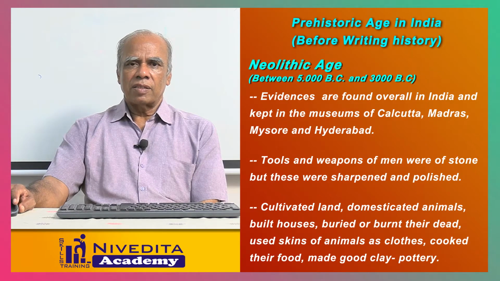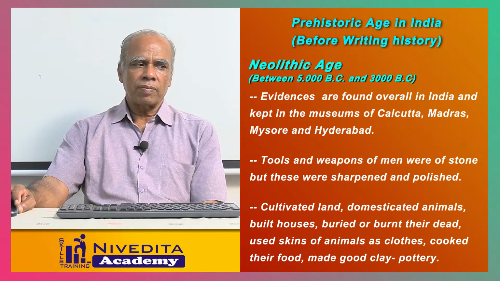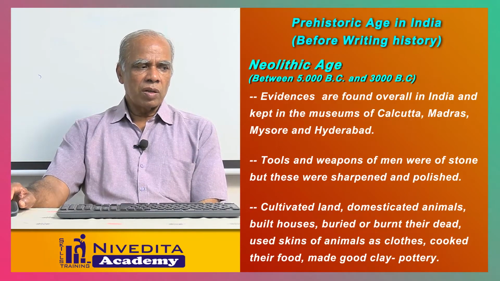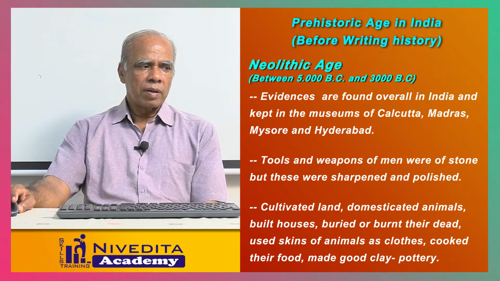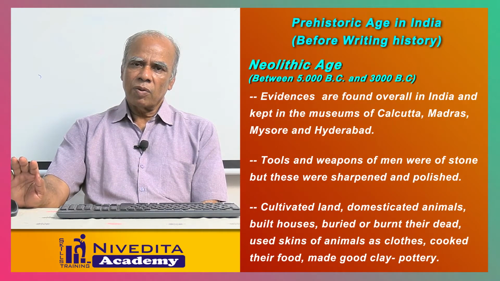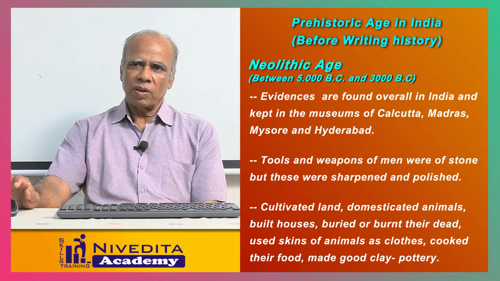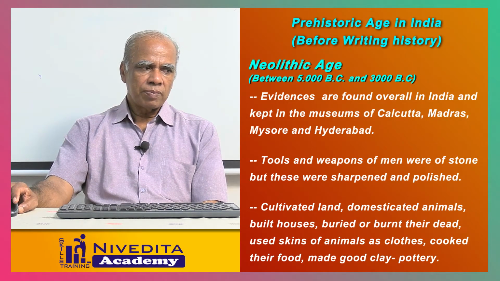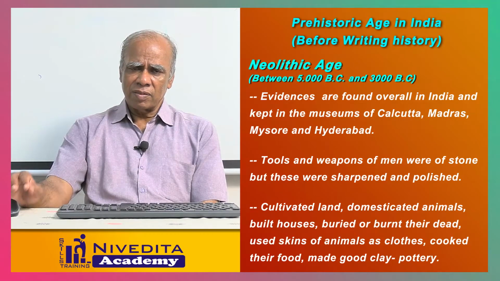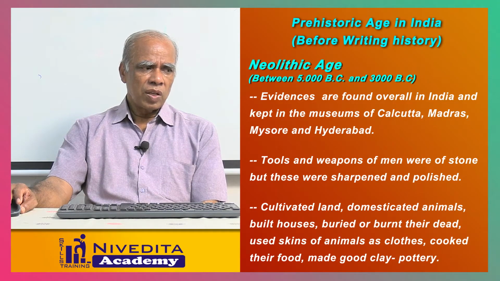The Neolithic age was between 5000 BC to 3000 BC. Evidence was found near Calcutta, Madras, Mysore and Hyderabad. And tools and weapons were made from stones only. But they were very sharpened and polished. Previously they were rough. They were not at all sharpened. In this Neolithic age, they started cultivating the land.